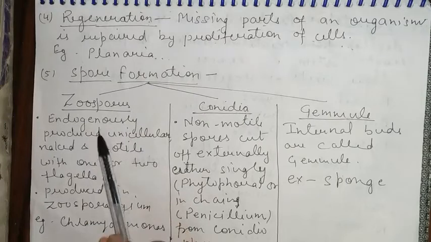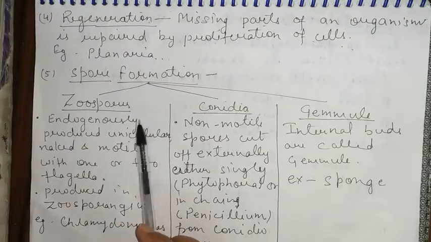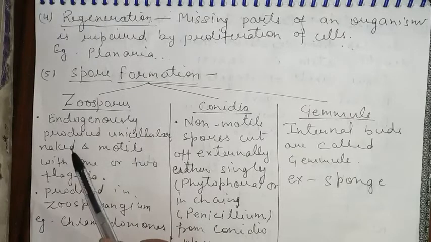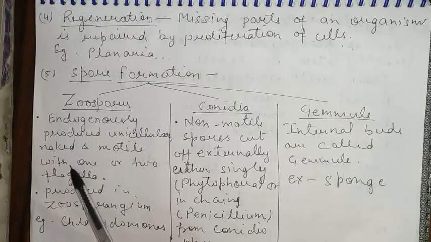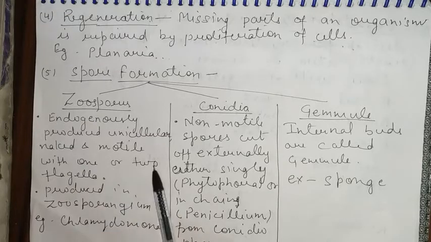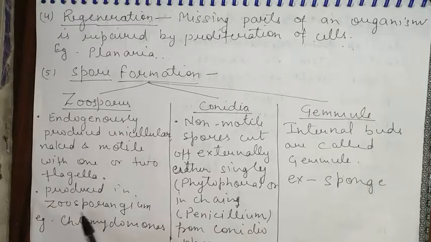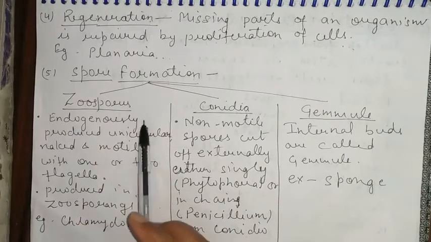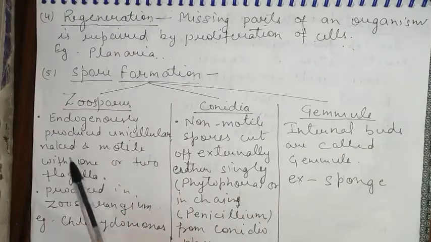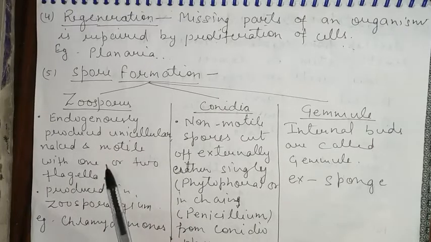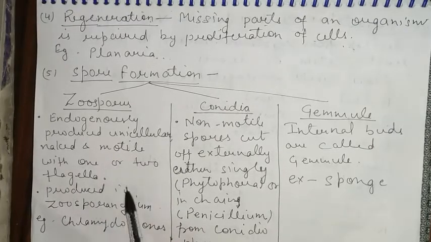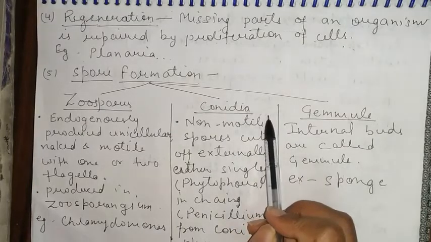Zoospores are endogenously produced, unicellular, naked, and motile spores with one or two flagella, produced in a sac-like structure called zoosporangium. The example is Chlamydomonas.